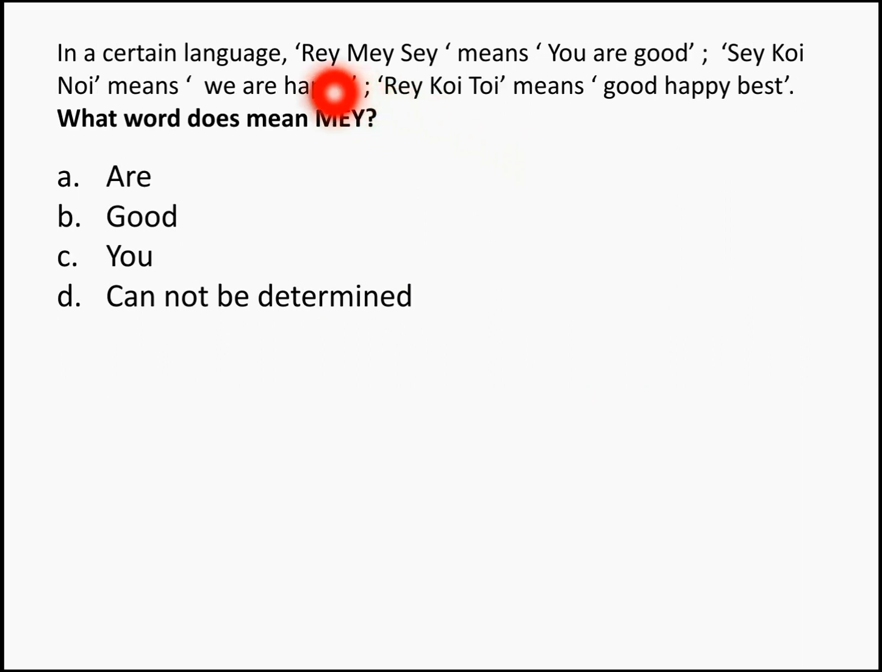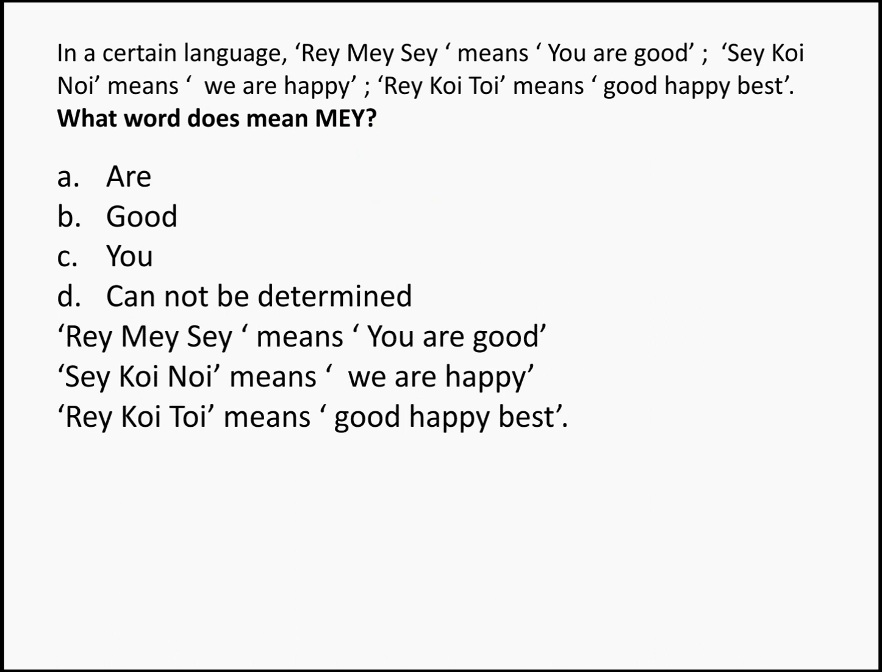In a certain language, REYMEYSEY means you are good. SEYKOINOI means we are happy. REYKOITOI means good, happy, best. What word does MEY mean? Right? So this is a form of a coding-decoding question, and you have to decode it to find the answer. So this is what is given in the question, the three statements with three coded words.